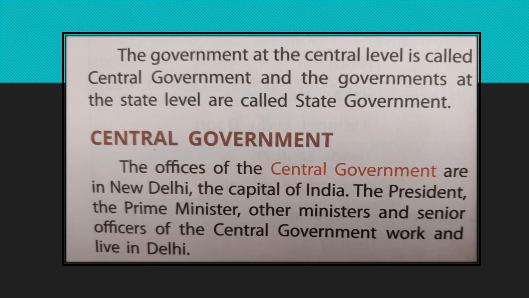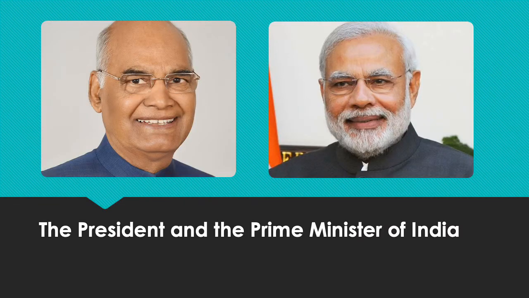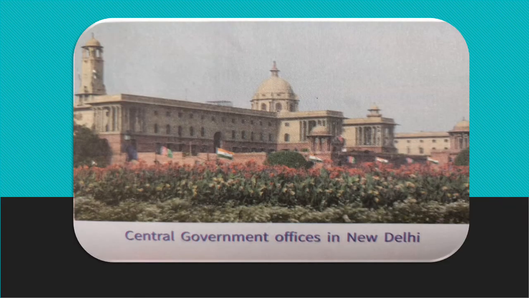And similarly, here you can see I have put the pictures of two important personalities of central government, the president and the prime minister of India. You must be aware of their names. Our president is Mr. Ramnath Kovind, and our prime minister is Mr. Narendra Modi. Here you can see this is the secretariat.